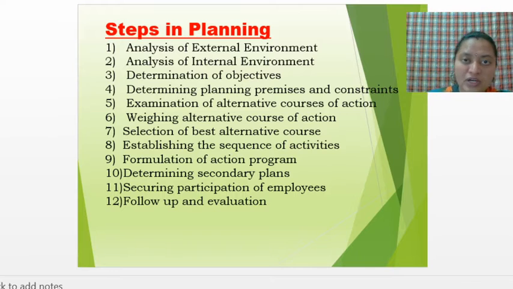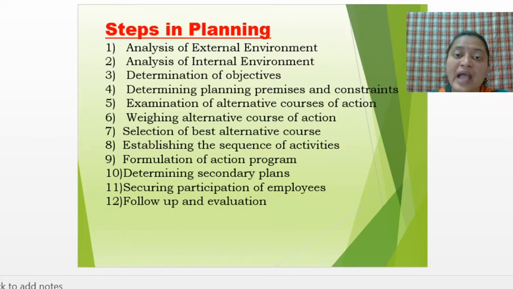Then for 30 to 35, what is their income level? Maybe 15,000 salary, 20,000 salary. In that way, a kind of survey or analysis has to be done of the external environment. External means what? Which is outside the organization. A survey has to be done, considering the age of different people and the income level of the people. Categorization of age, income, their education, literacy rate, everything has to be done in the form of a table.